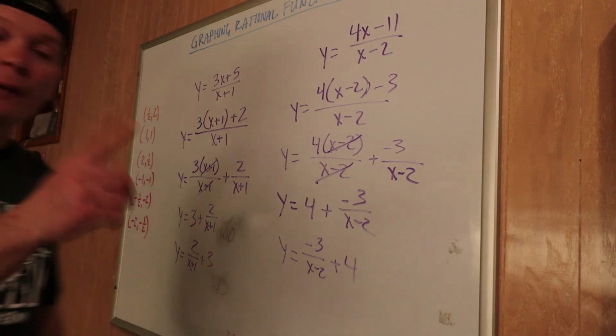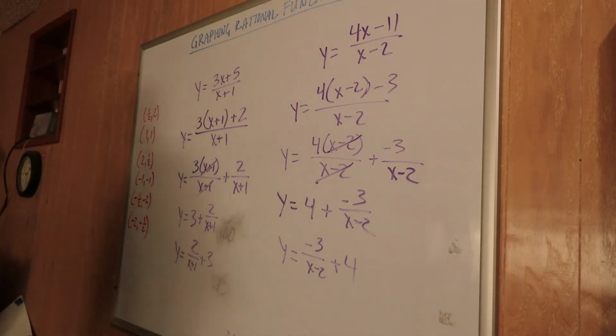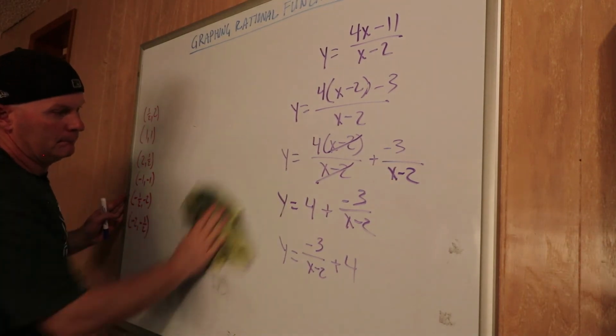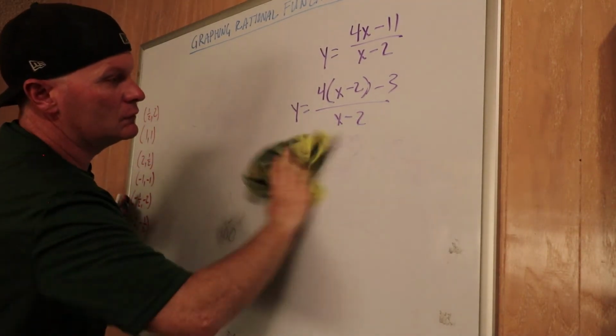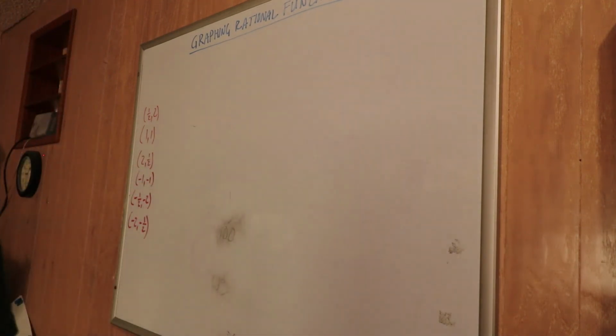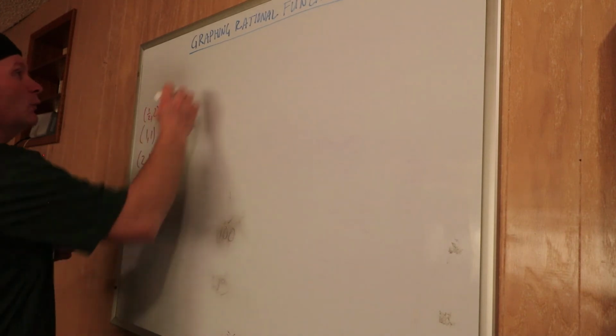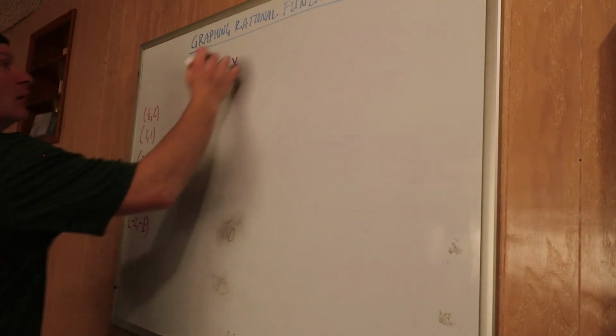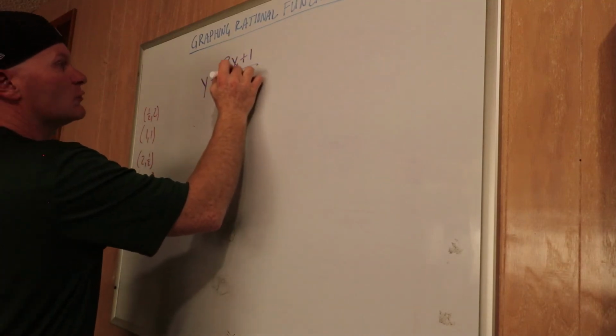Alright, I will do one more for inspection and then I'll turn you guys loose to give these a try. Alright, let's try this one. Y equals 2x plus 1 over x minus 3.